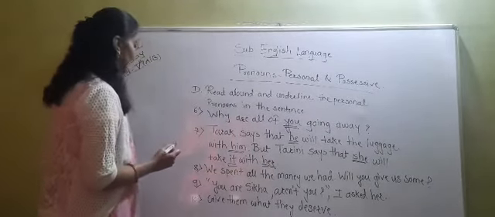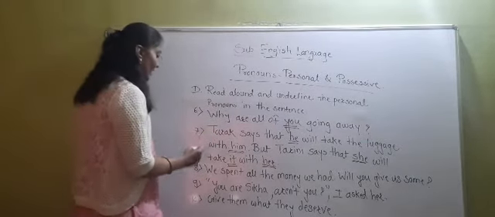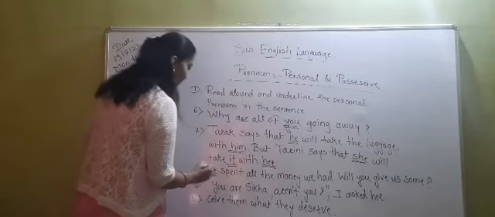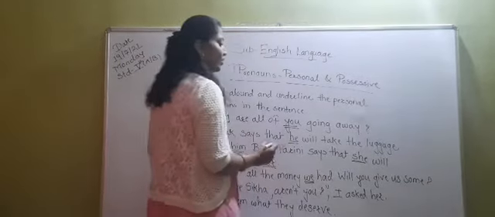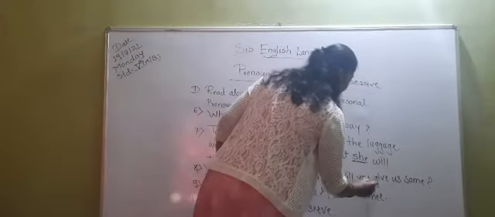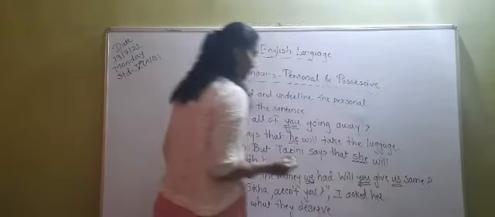Okay. Now see sentence number 8: We spent all the money we had. You have to underline we here. We spent all the money we had. Will you give us some? You have to underline you here. Will you give us some?